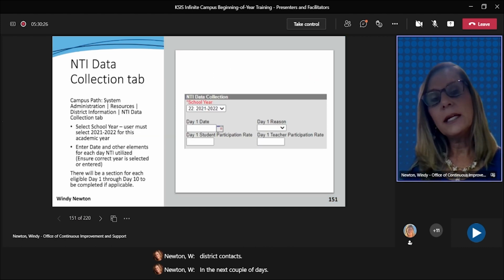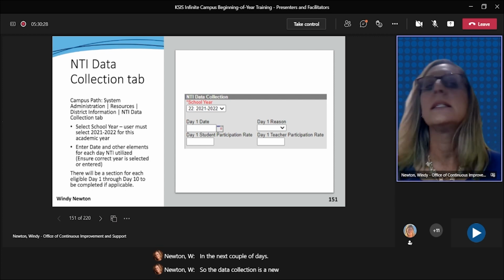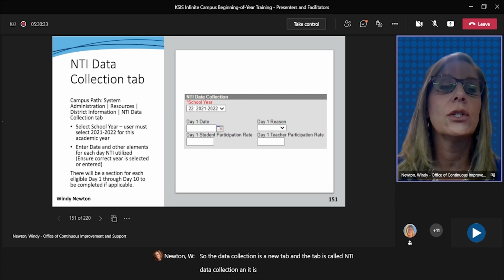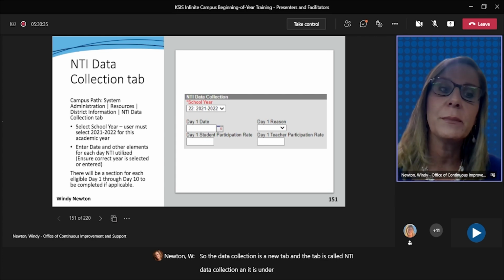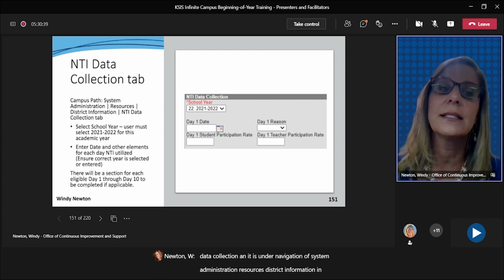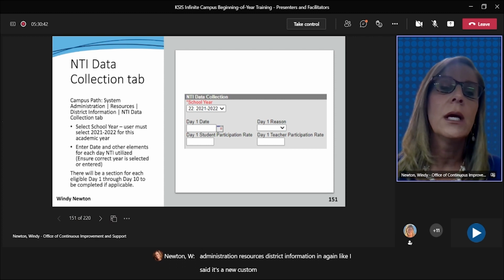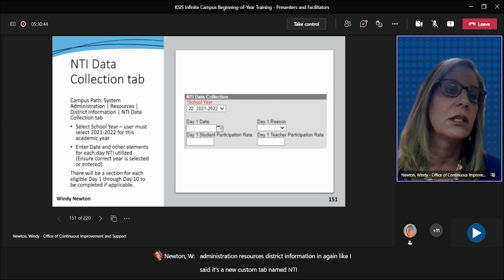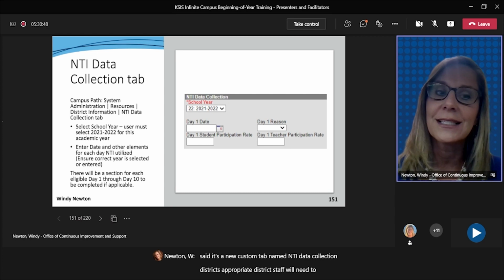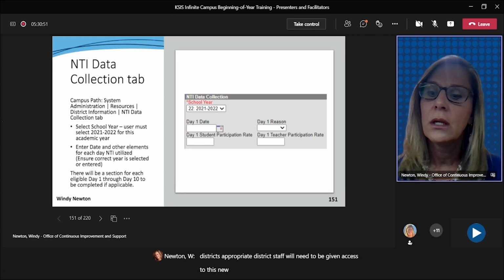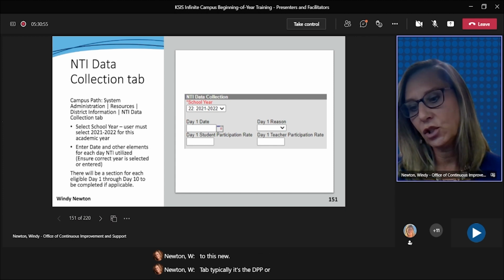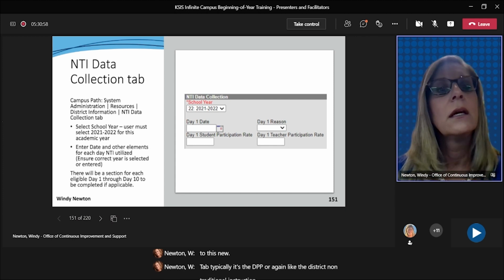So the data collection is a new tab, and the tab is called NTI Data Collection, and it is under the navigation of System Administration, Resources, District Information. Again, it's a new custom tab named NTI Data Collection. Appropriate district staff will need to be given access to this new tab. Typically, it's the DPP, or the district non-traditional instruction contact.